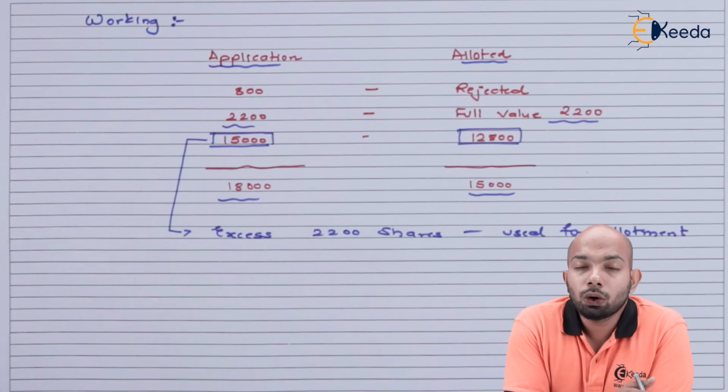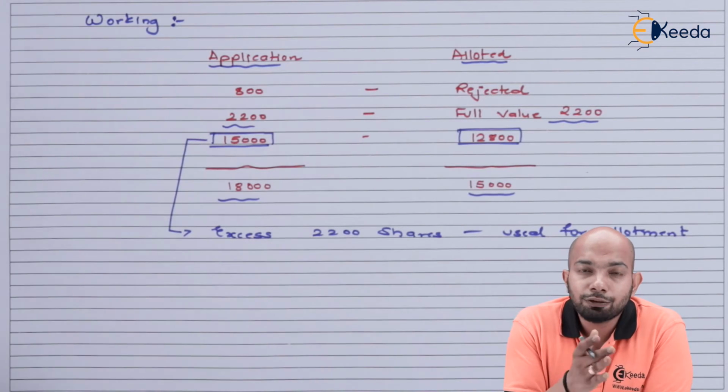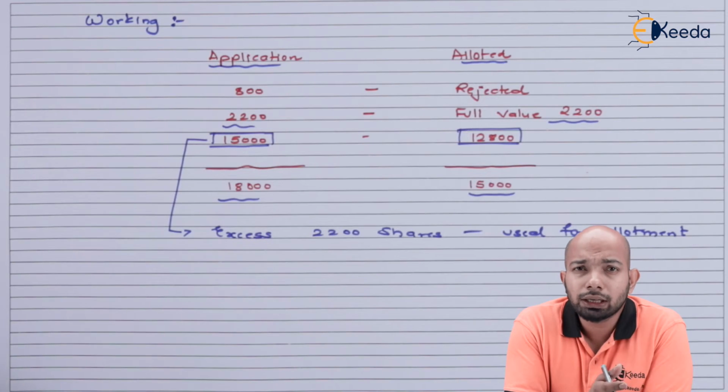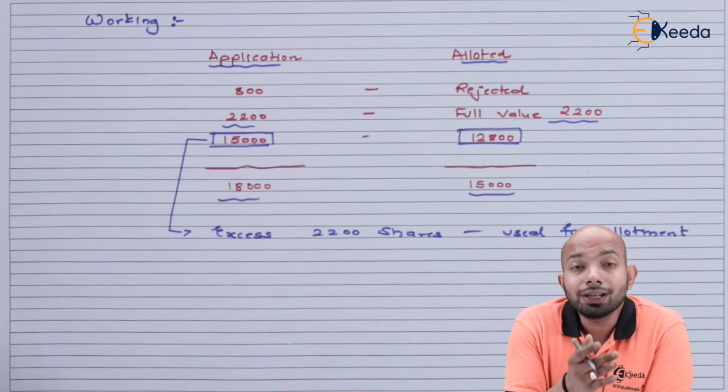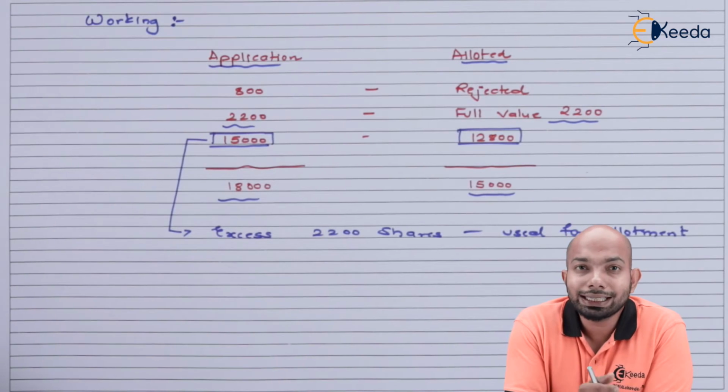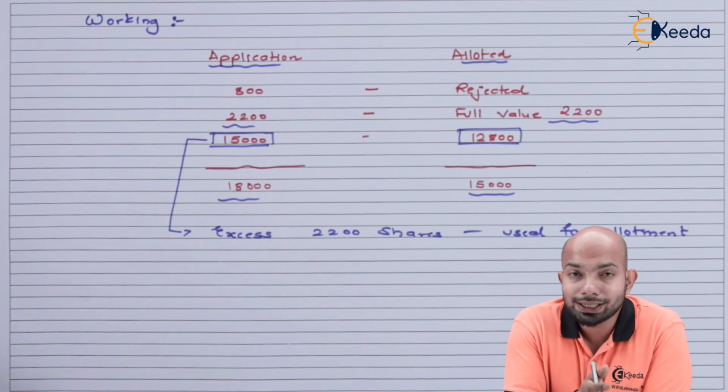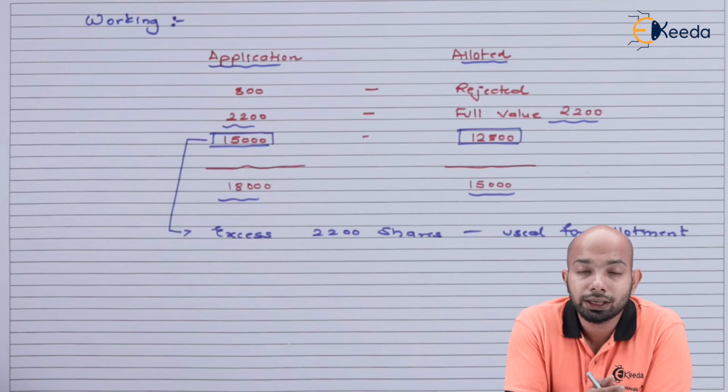Now we'll be starting off with the journal entries. Again, the format will be really the same and really boring when it comes to preparation of the format of shares and forfeiture. However, there are different concepts that we're going to study in this specific video, which refer to calls in arrears and calls in advance. Basically, here we'll be understanding the calls in arrears category.